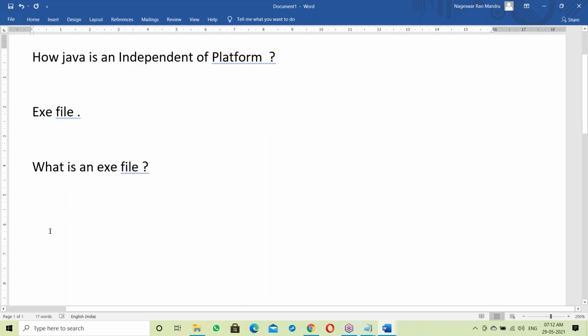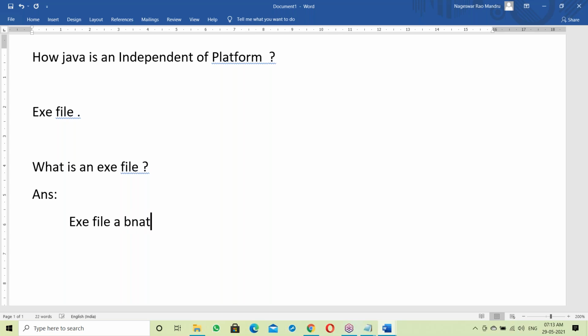The general answer, from any trainer or any website, is like this: an exe file is a binary code file.